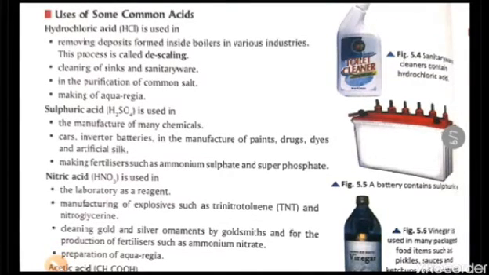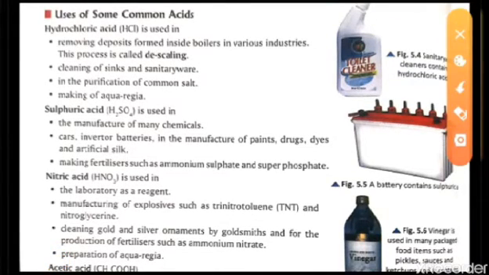We are having the next topic, that is some uses of common acids. That means how the acids help us in daily life products. Here we are having the hydrochloric acid. What is this hydrochloric acid?